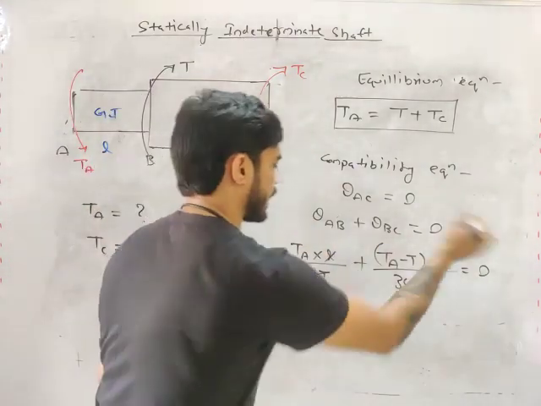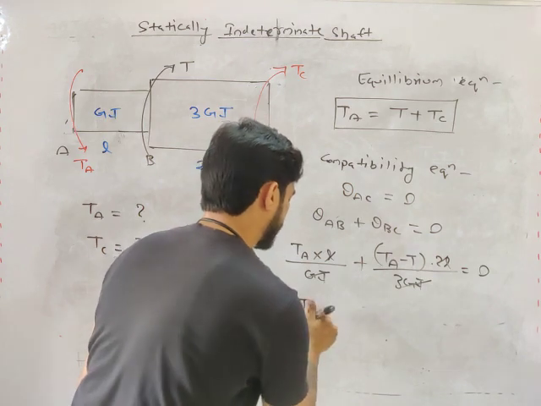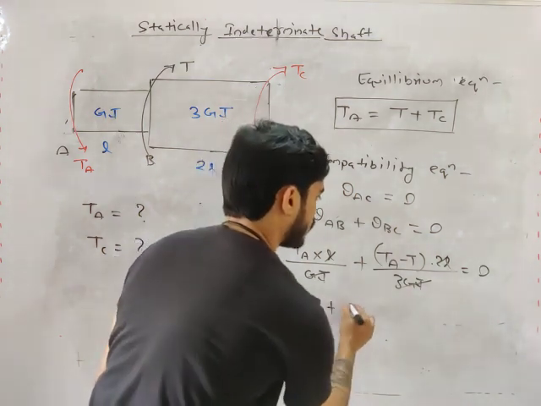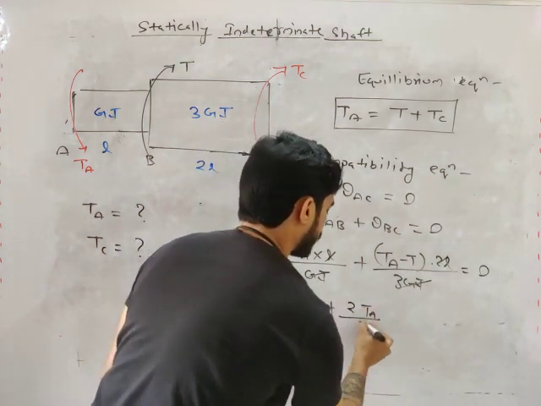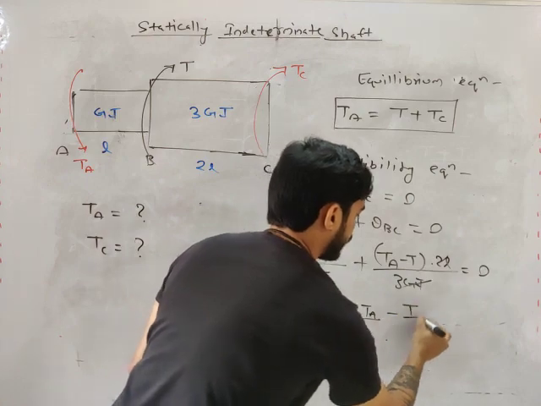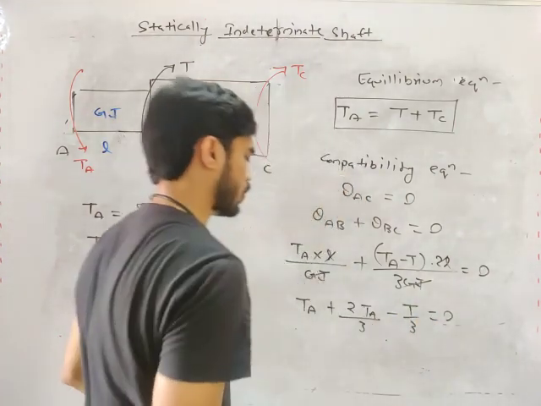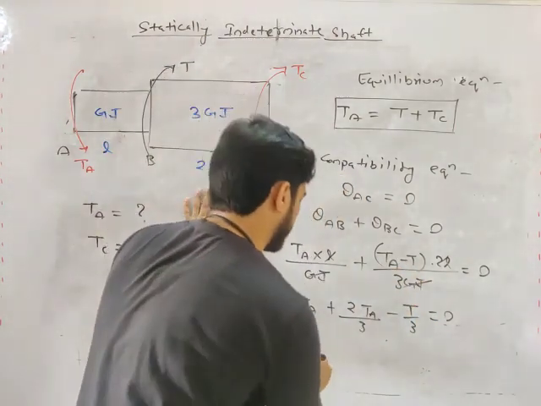Now solve this equation, my friend. LGJ, take it common. What you will get? TA plus 2TA by 3 minus 2T by 3 equals to 0. Multiply the entire equation with 3.